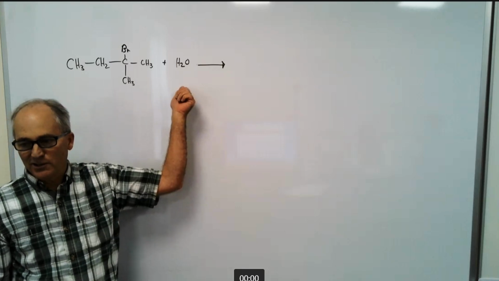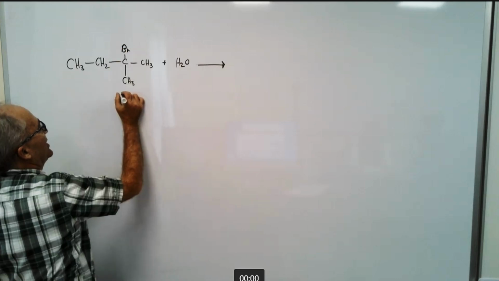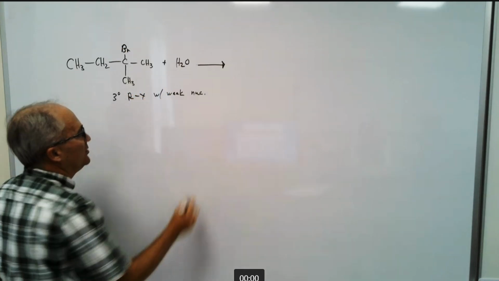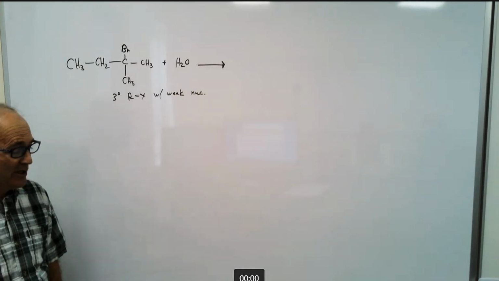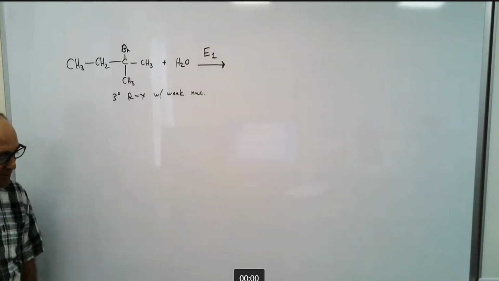What type of reaction do you predict for this alkyl halide here? Well, what I got is a tertiary alkyl halide with a weak nucleophile. So whatever it's going to be, unimolecular. Now let's just pretend that it's going to be E1.